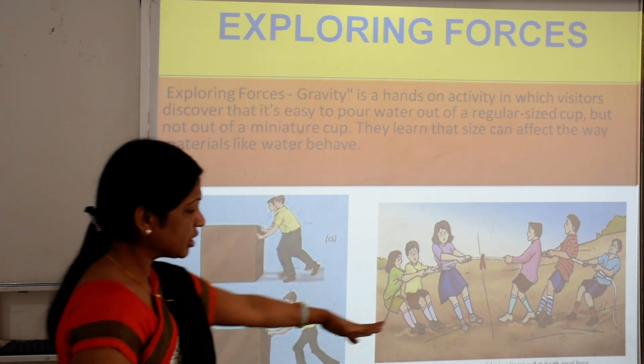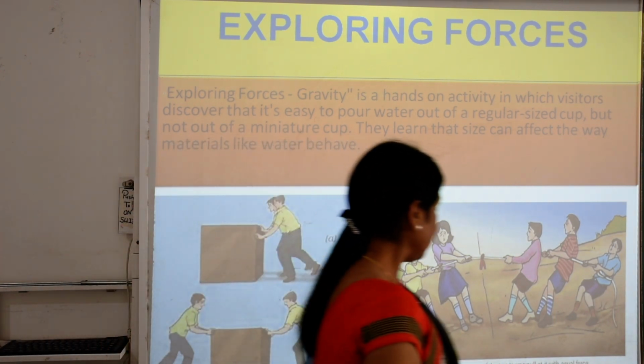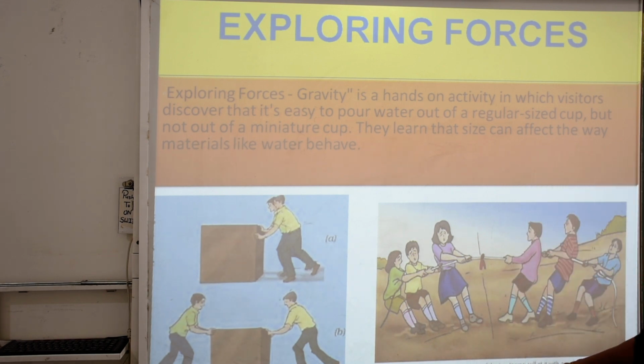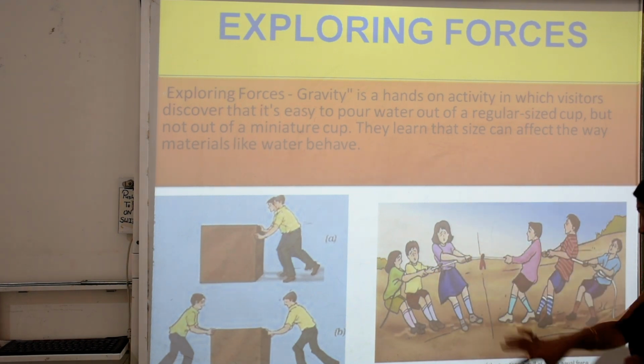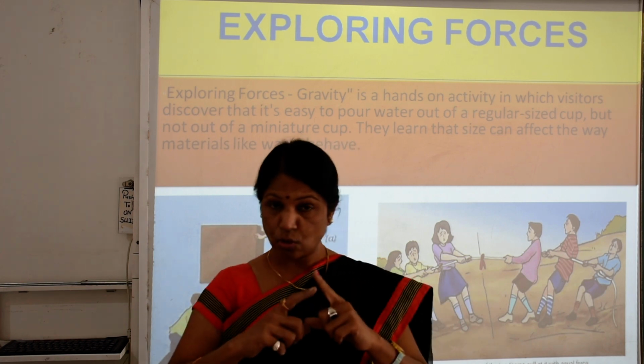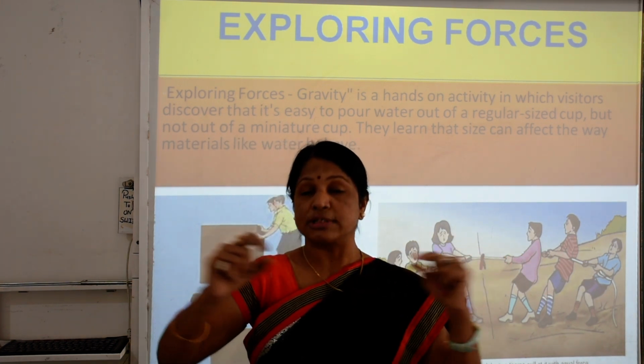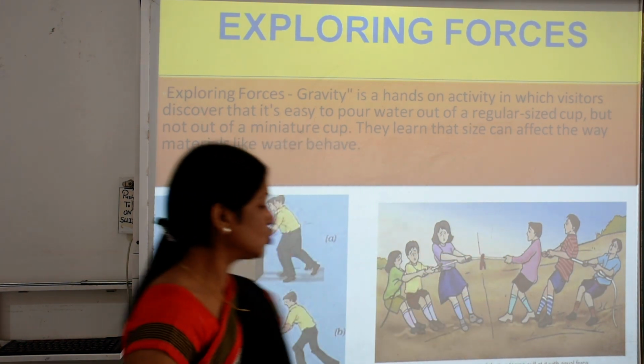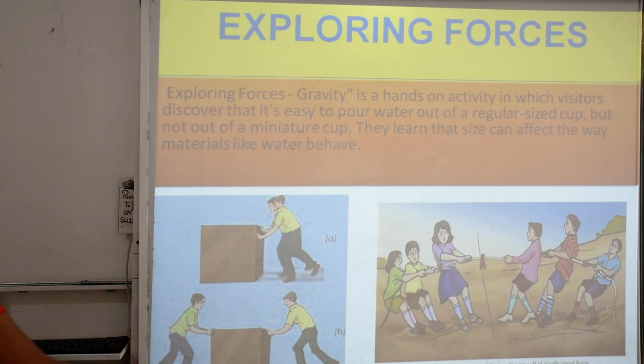In another picture, the rope may not move if the two teams pull it with an equal force. Suppose both teams pull the string, or the rope, with the same force, same pressure, so we will not get any type of result.